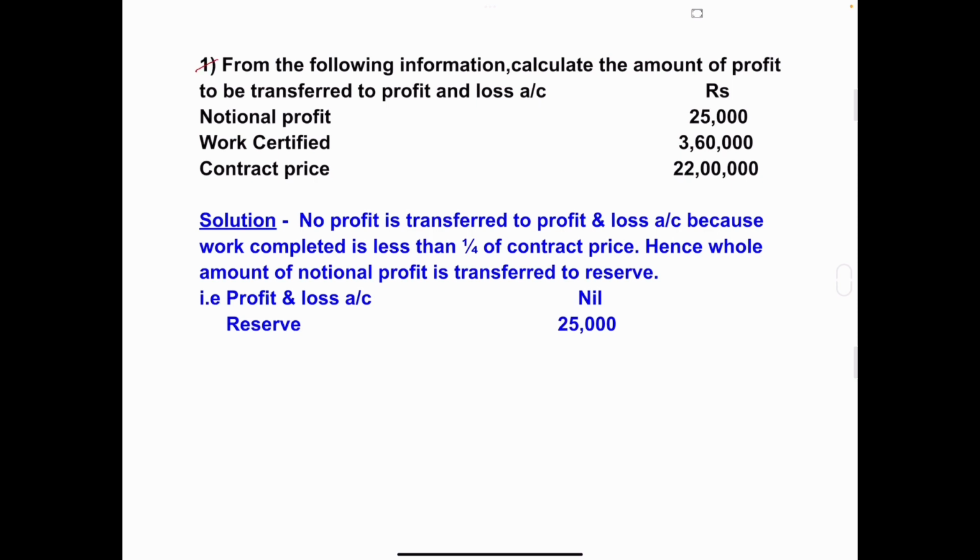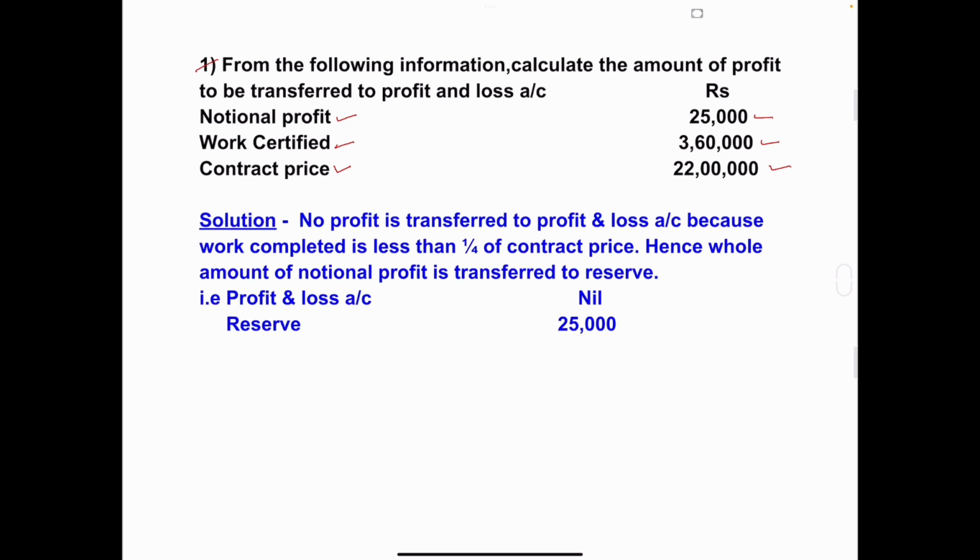Problem number one. From the following information, calculate the amount of profit to be transferred to profit and loss account. Notional profit 25,000, work certified 3,60,000, contract price 22 lakh. So in this problem, what they have given? Notional profit, work certified, and contract price.